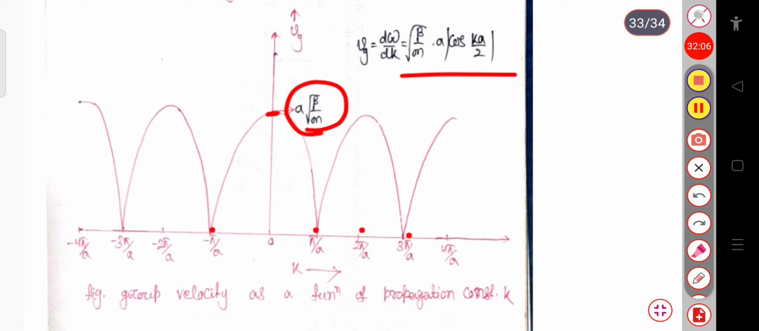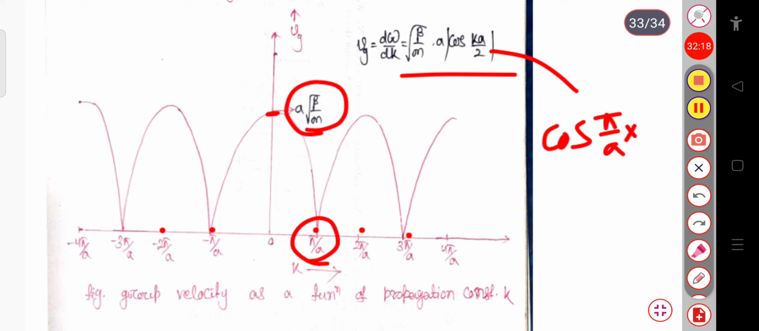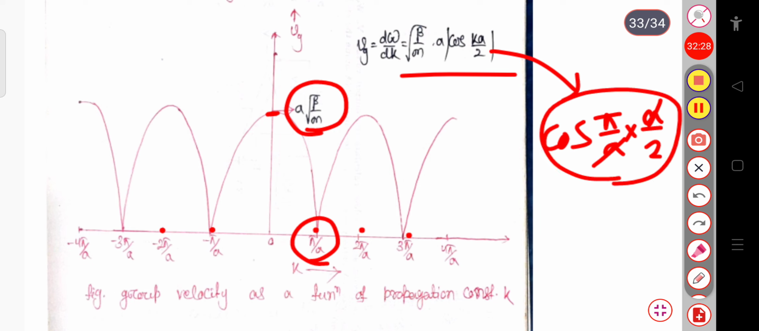Suppose for example, if you put the value pi by a, so here in place of k I put pi by a into a divided by 2, since I am substituting for cos(ka/2). So a gets cancelled, this will be cos pi by 2. You know cos pi by 2 is 0. So this is the point where the group velocity is 0. And again, if you calculate for cos of 2 pi by a, you will reach the maximum point again, and so on.